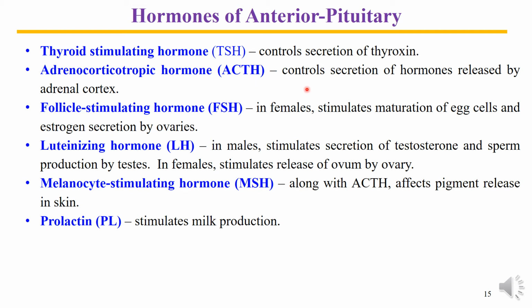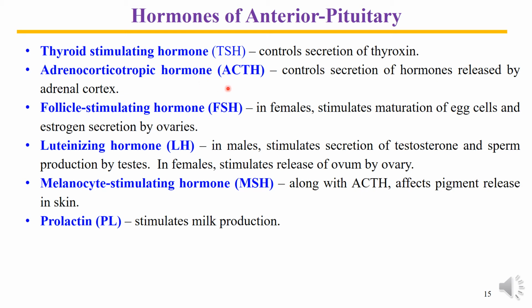What is cortisol? Cortisol is the hormone of adrenal cortex. This cortisol is released from the adrenal cortex under the influence of ACTH. If cortisol is present in the blood in a good amount, then the signal goes to the anterior pituitary that a good amount of cortisol is already present, so ACTH release is somewhat decreased. Its detail we will see again when you do the hormones of adrenal cortex.